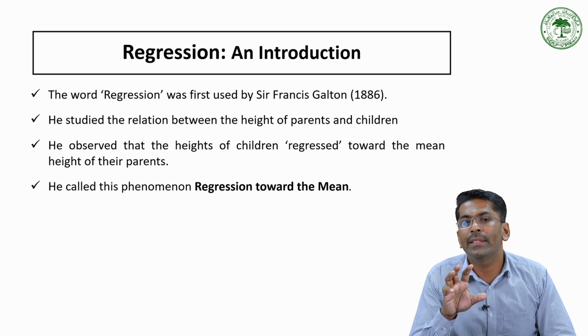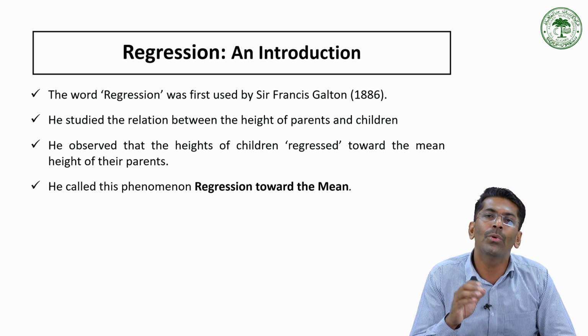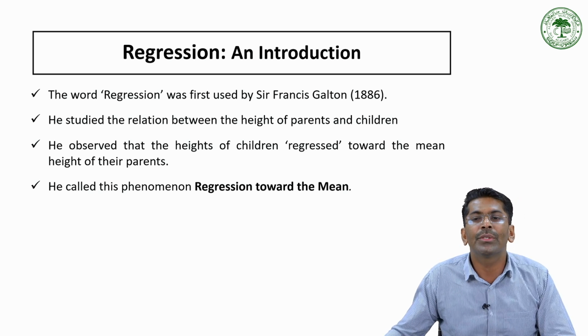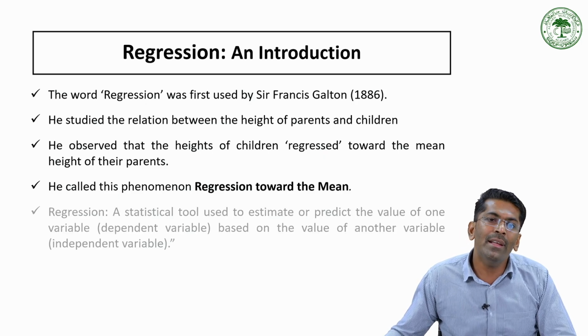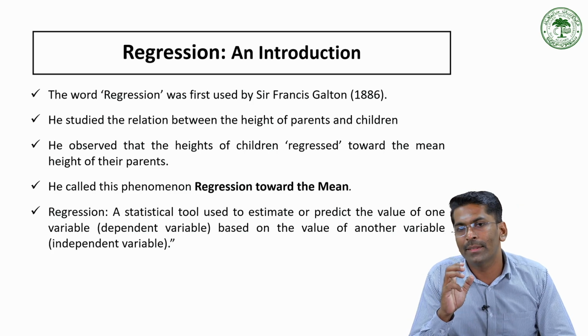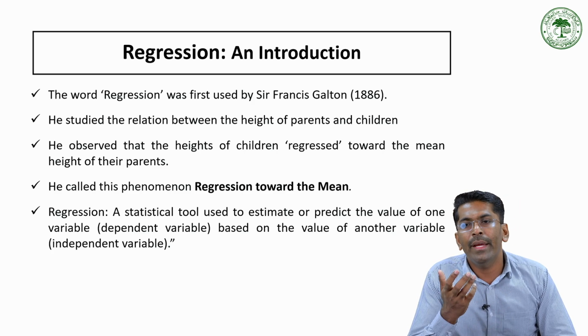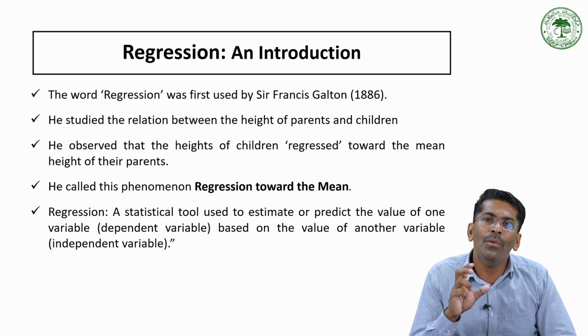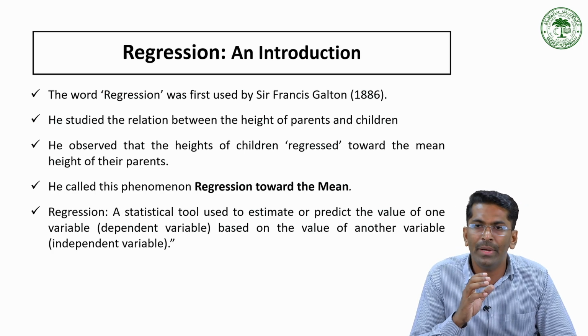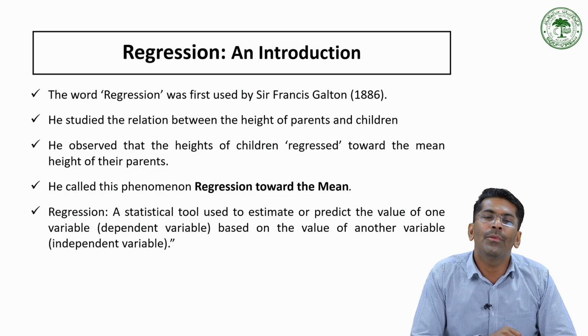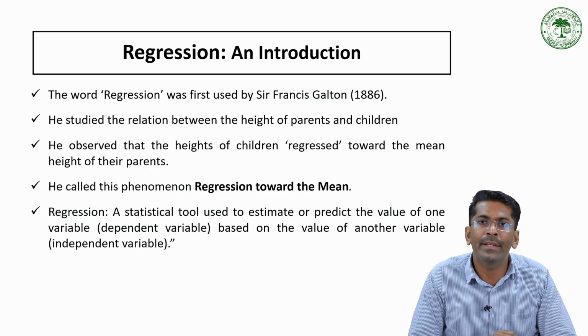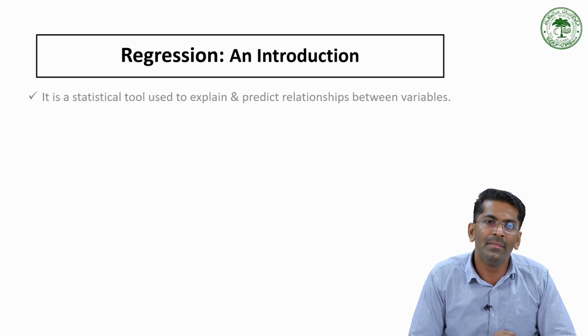This tendency of extreme cases to move closer to the average in the next generation is called regression towards the mean. So here regression, we can define as a statistical tool which is used to estimate or predict the value of one variable, the dependent variable, based upon the value of another variable that is generally treated as an independent variable.